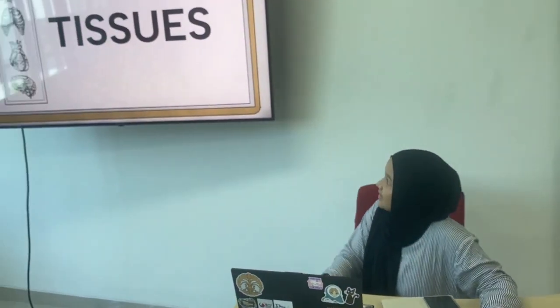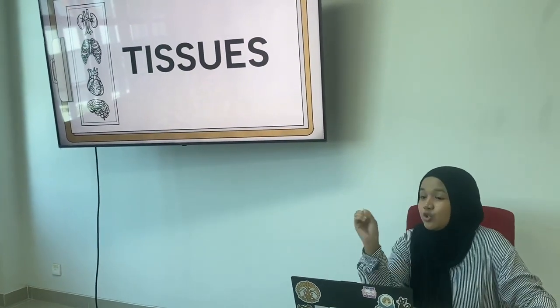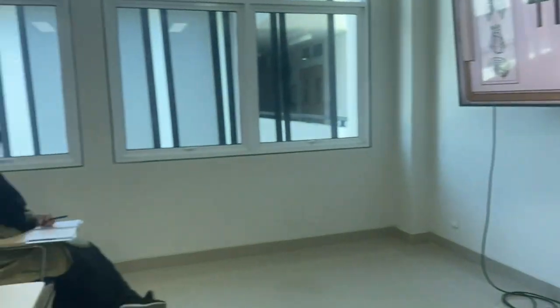Did anyone know what tissue was? Yes, Tiara? Tissue is a group of cells that have the same or similar structure and function, working together in the body of living organisms. Okay, next, Tasha. Tissue is a group of similar cells that work together to perform a specific function. Okay, give applause to Tiara and Tasha.